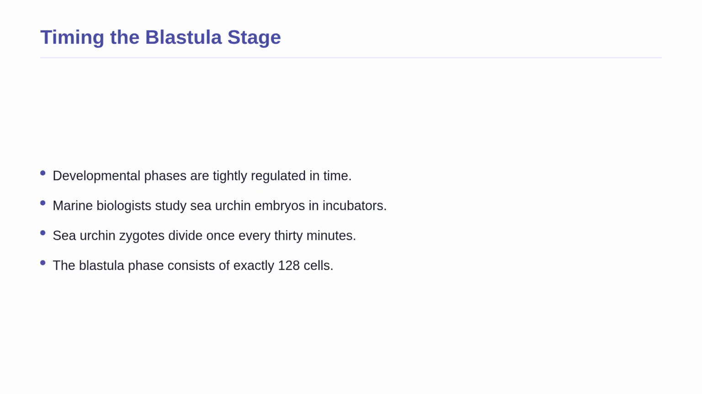Having calculated the number of cells, let us tackle a slightly more applied, real-world scenario involving the timing of these developmental phases. Imagine a marine biologist is studying sea urchin embryos in a laboratory incubator. The sea urchin zygote divides very rapidly, completing 1 full cleavage division every 30 minutes. The biologist needs to know how many hours it will take for the embryo to reach the blastula phase, which consists of 128 cells. To solve this, we must first find the number of divisions required and then calculate the total time.